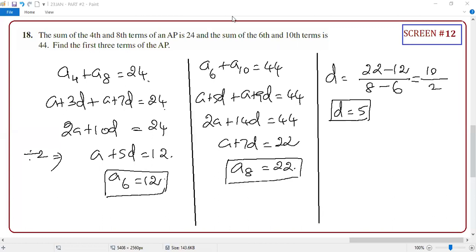We have the name Dhanush in the call. Who is Dhanush?